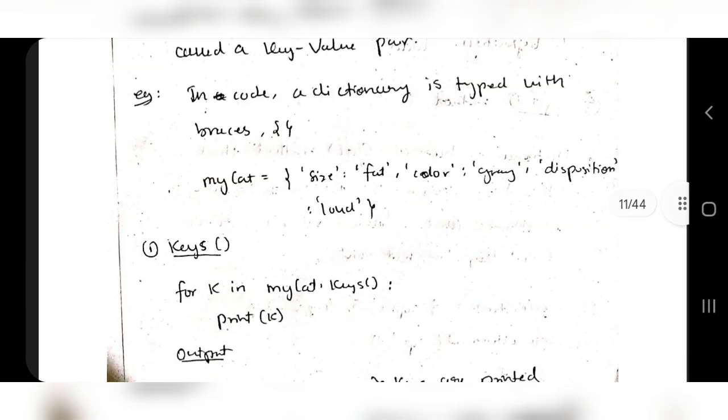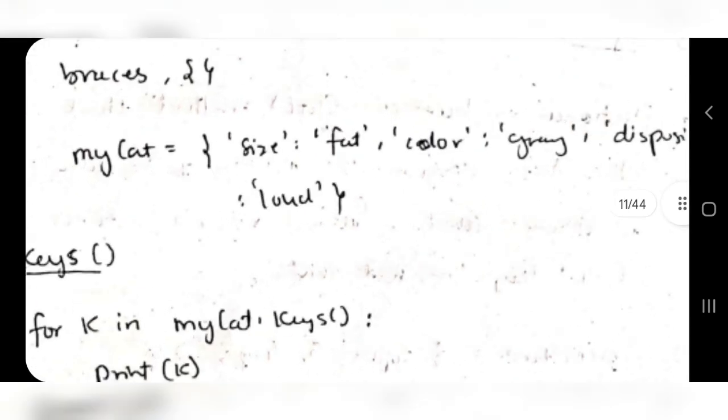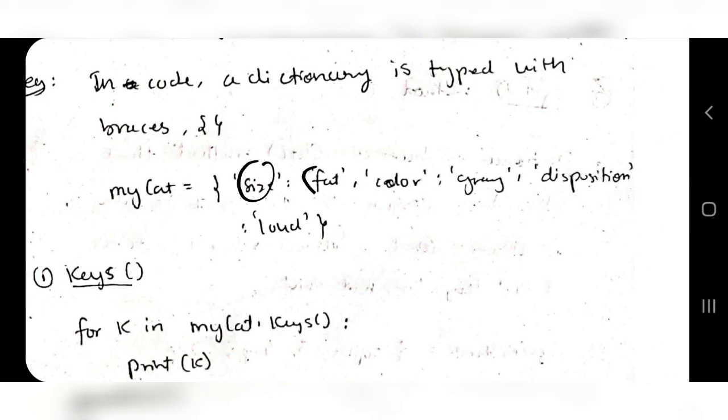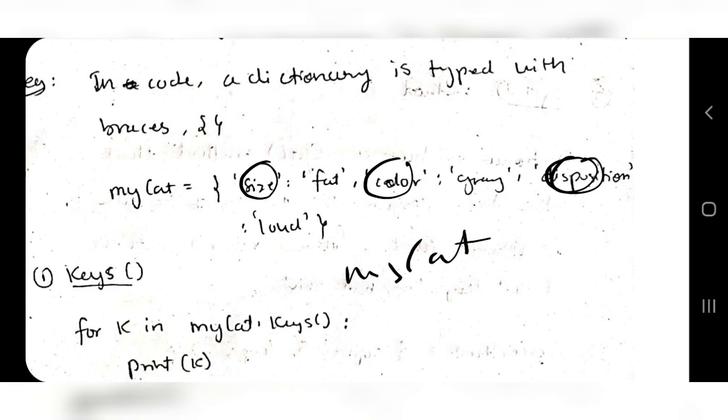So in code, a dictionary is typed in curly braces. For example, there is a dictionary here, my cat. In my cat, how many items can you find? Size, which is associated with the size here, and the color, and the disposition. So these are the keys. Suppose you want to get the disposition, what will you write? My cat, then in the brackets you will write disposition.